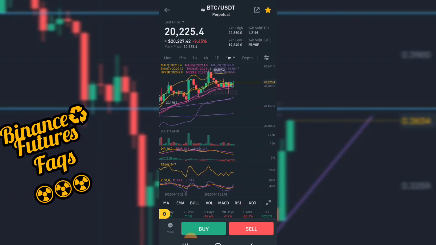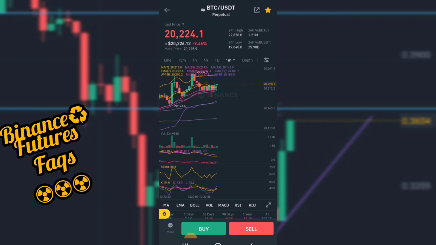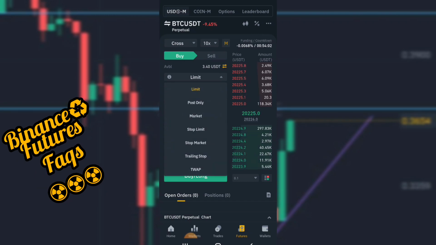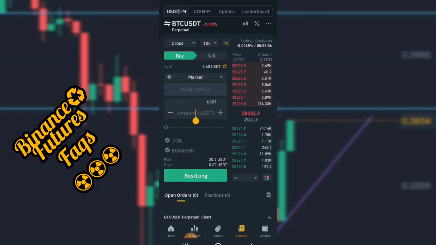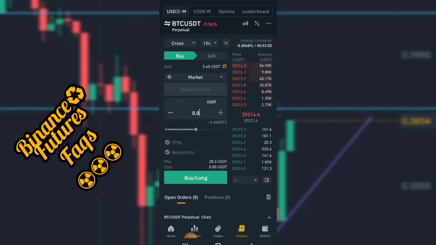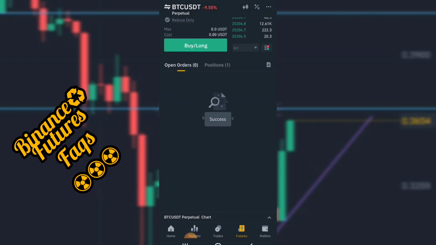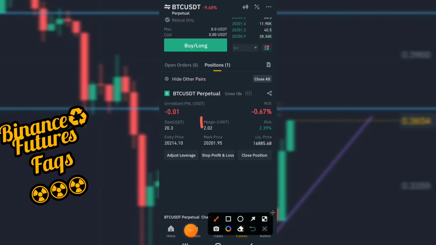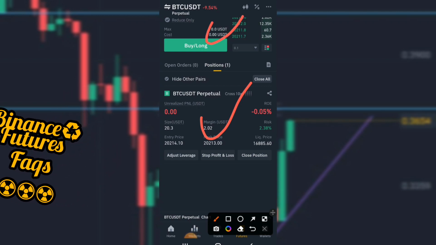Now all you need to do, if you feel this asset is going to go up or you've checked that it's going to come down, whichever one. So let's just go long. We want to go with market price. So going long 10x, we're buying 10x. Okay, so successfully, we just opened the position. Now you can check here to see your positions. You can see the margin that was used, about $2, and that's how we got about $20 there.